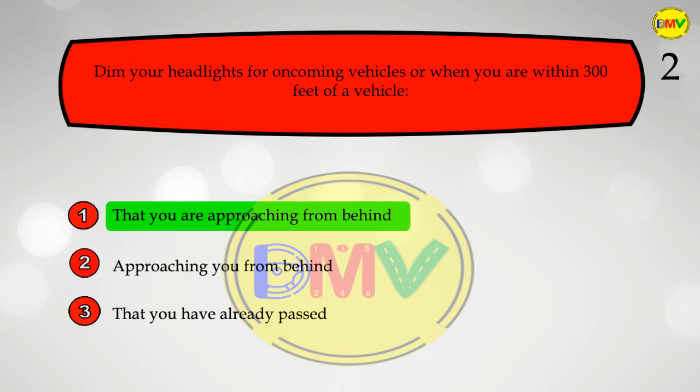You are required to dim your headlights to low beams within 500 feet of a vehicle that is coming toward you and within 300 feet of a vehicle that you are following.